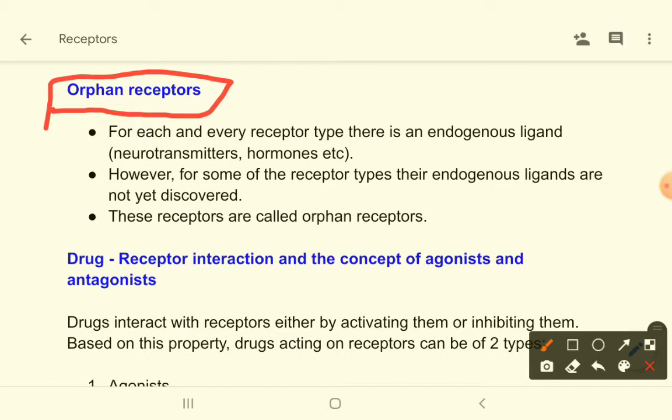The thing is that we know various receptors and their ligands. We know which drug binds with which receptors, which neurotransmitters bind with which receptors, but there are certain receptors we don't know about their ligands. We don't know which drugs or which endogenous substances bind with these receptors. So we have named these receptors as orphan receptors. So these receptors' ligands are yet to be discovered. Okay,